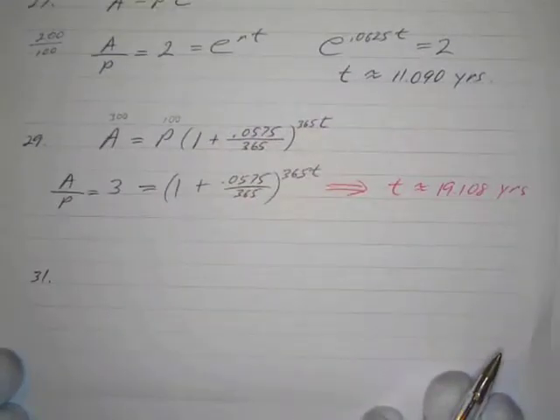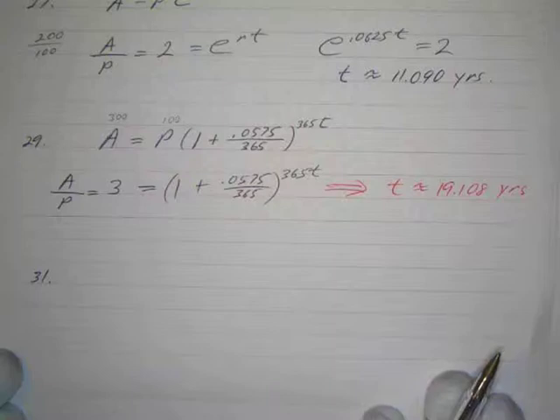Okay, so 31, back to cholera. Suppose that a colony of bacteria starts with one bacterium and doubles every half an hour. How many bacteria will the colony contain at the end of 24 hours?